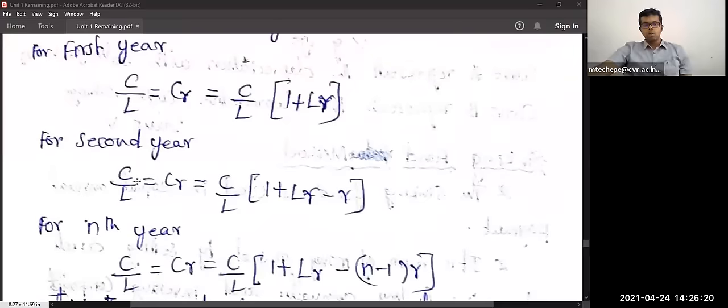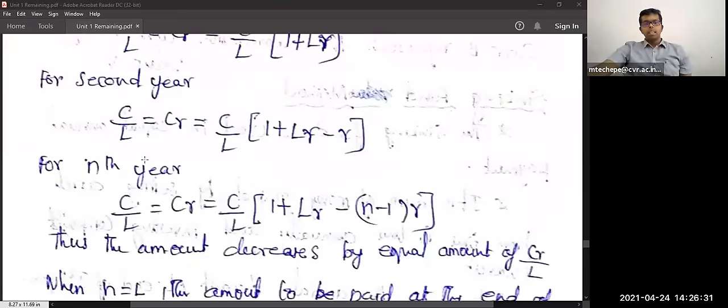For the second year also, C by L plus CR is nothing but C by L into (1 plus L r minus r). Similarly, for the nth year, C by L plus CR is nothing but C by L into (1 plus L r minus (n minus 1) into r).